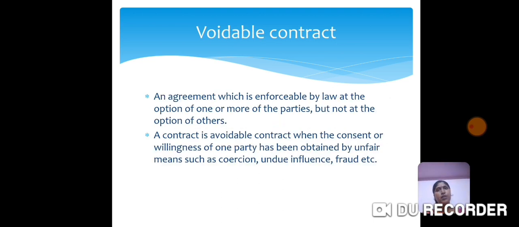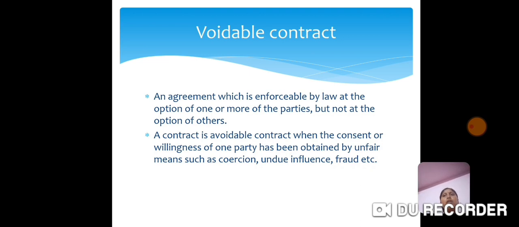Third one is voidable contract. A voidable contract means an agreement which is enforceable by law at the option of one or more parties, but not at the option of the other or others. Here, let's see an example. X at knife point gets Y's consent for the sale of his house worth rupees 15 lakh for 5 lakh. That is, Y's house worth 15 lakh has been obtained by X for 5 lakhs